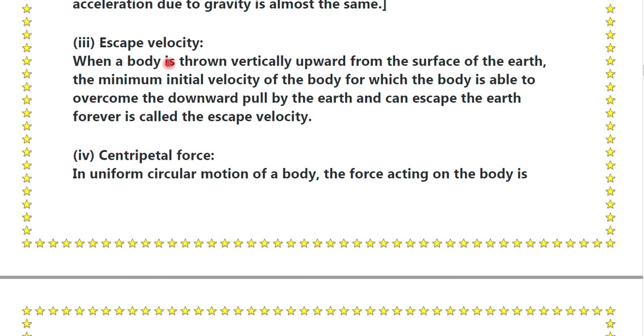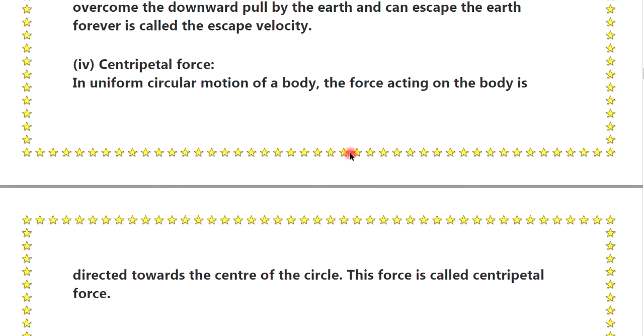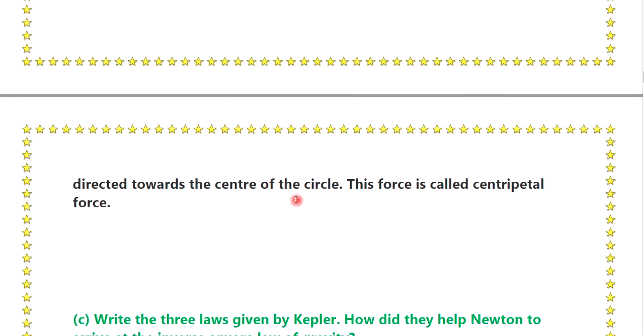Third is escape velocity. When a body is thrown vertically upward from the surface of the earth, the minimum initial velocity of the body for which the body is able to overcome the downward pull by the earth and can escape the earth forever is called escape velocity. Fourth point, centripetal force. In the uniform circular motion of a body, the force acting on the body is directed towards the center of the circle. This is called a centripetal force.